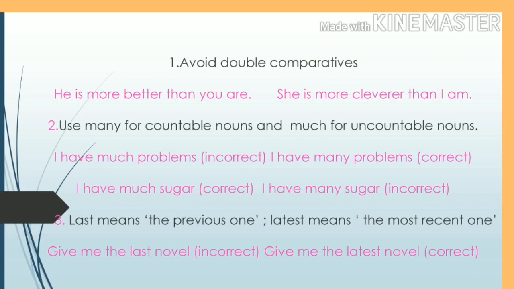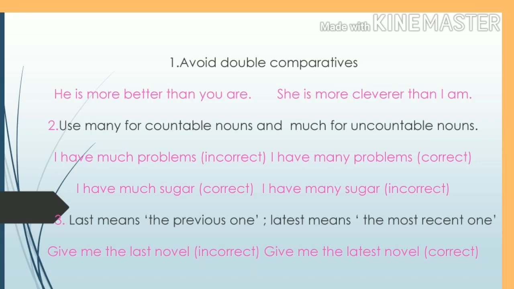Avoid double comparatives. What are double comparatives? See the example. He is more better than you are. Better is a comparative and more is also a comparative word. Like this, we should not use. The right one is, he is better than you are. She is more cleverer than I am. The same. Cleverer is a comparative word and more is also a comparative word. She is cleverer than I am. That is the right one. We should not use double comparatives in a sentence.